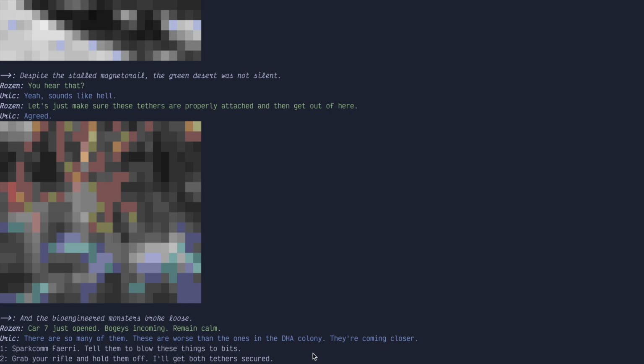I can grab my rifle and hold them off. Oh, I can tell Ulrich to grab his rifle and hold them off while I get the tethers secured. Or we can keep going with the plan and see what these creatures do next.